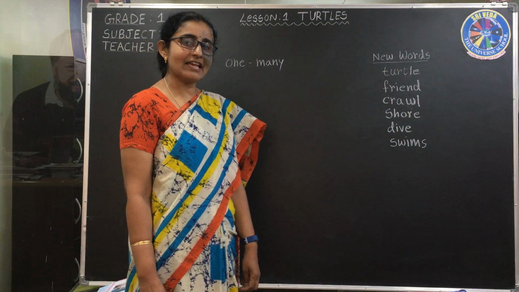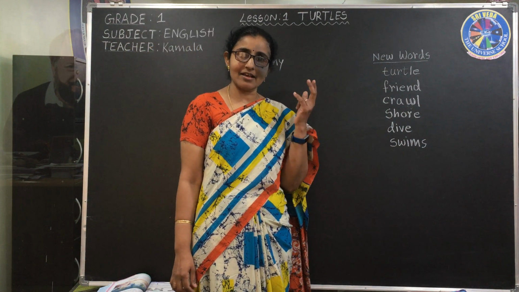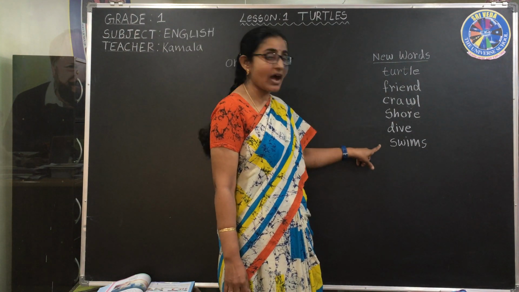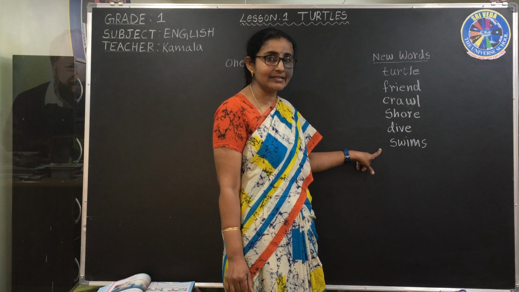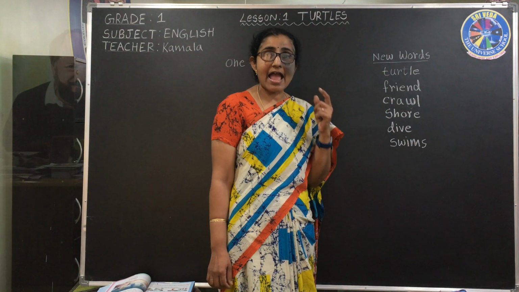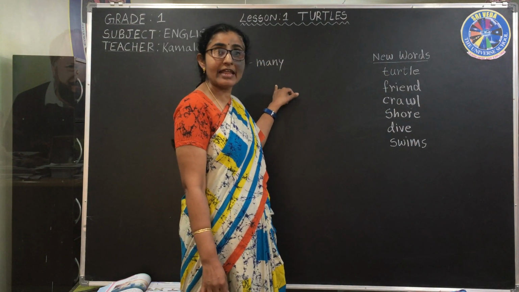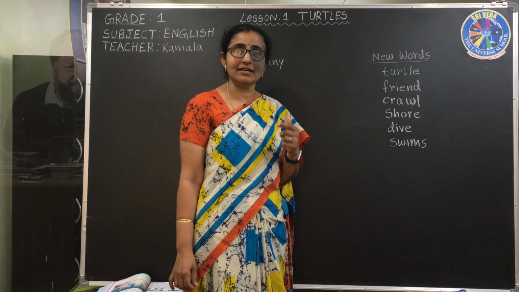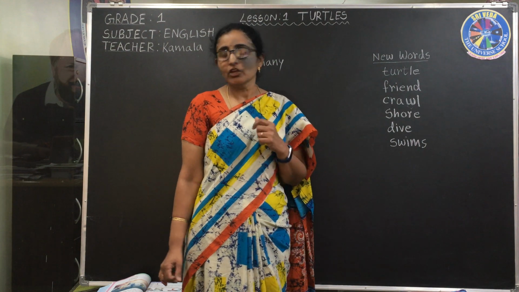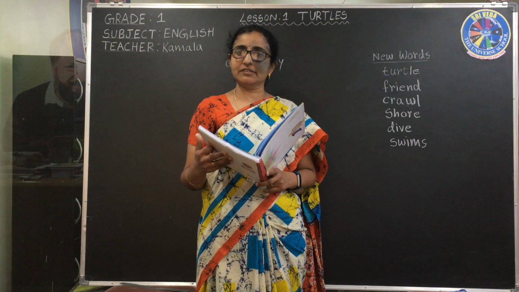So, what was yesterday, what have you learned in your previous class? In your previous class, we learned the poem. I gave you some words to underline. Did you underline and learn them? Today, let us once read the words, and I have explained to you about one and many, like pen, pens, ball, balls. So what are we doing today? Today we are reading the poem using the phonic sounds.